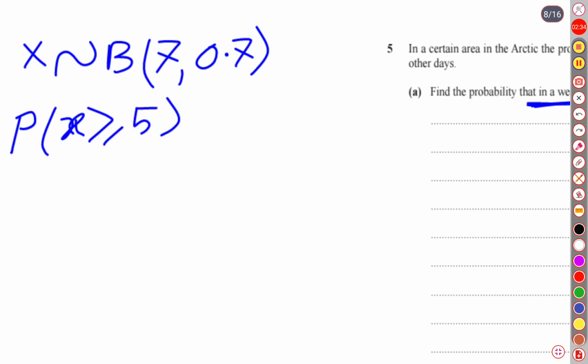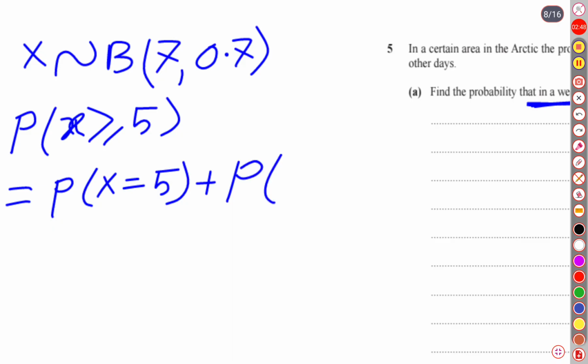Then how can we expand this? It may rain for 5 days, or, where 'or' means addition, the basic fundamental concept of probability, it may rain for 6 days, or it might rain for 7 days.